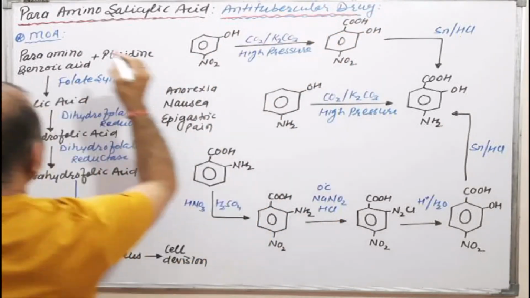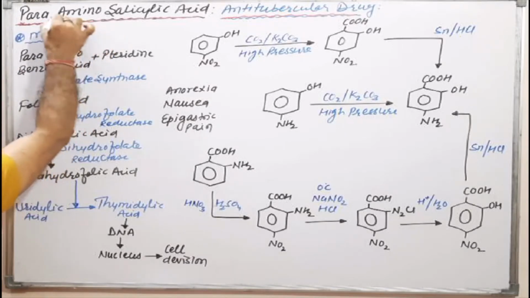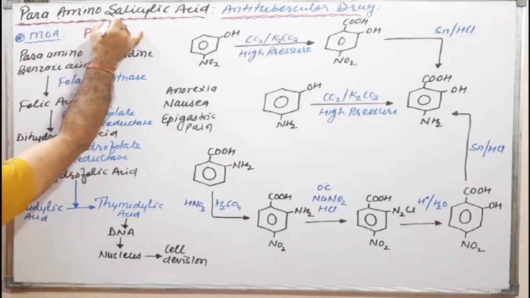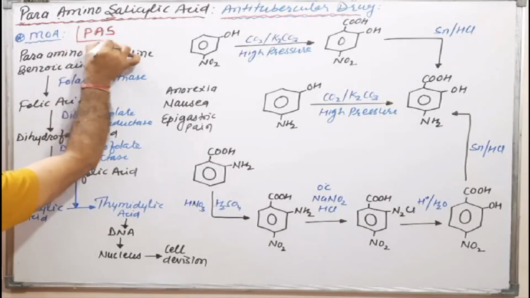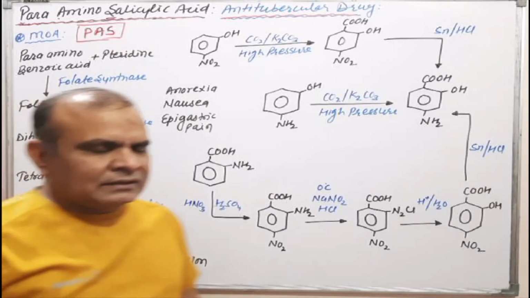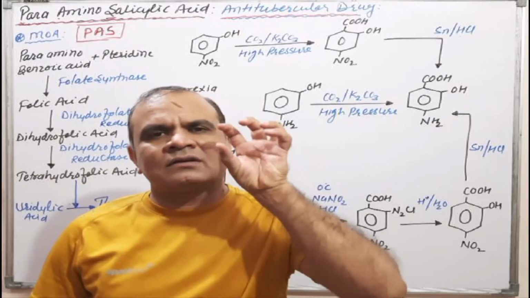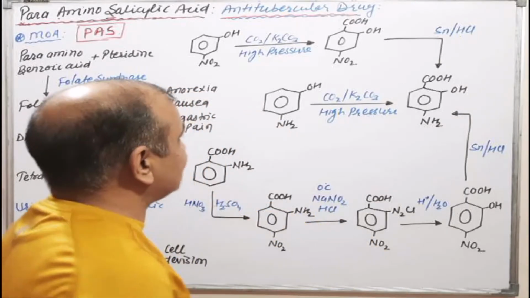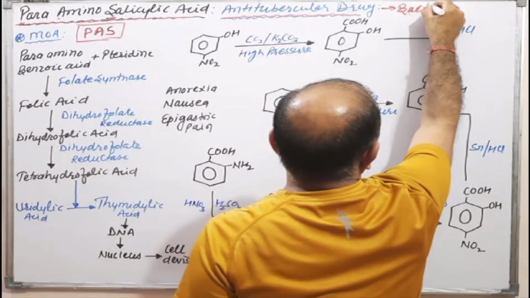Okay, P for para, A for amino, S for salicylic acid. That's why it is also known as PAS. Okay, during the mechanism of action, meaning how it becomes a bacteriostatic.